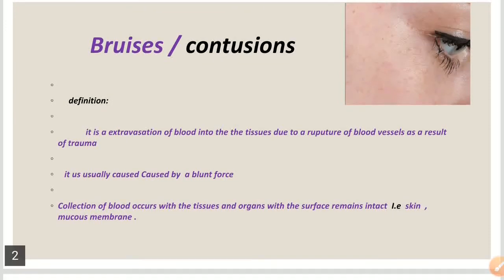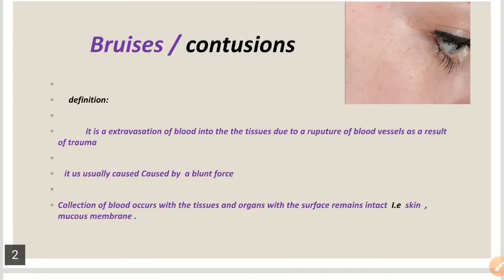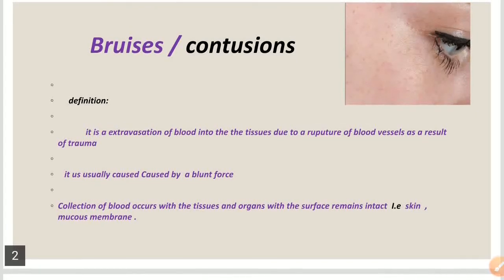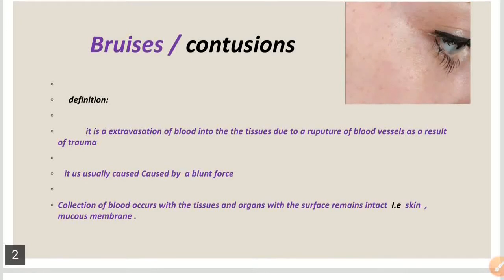The first one is a rupture of the blood vessels, and the second one is a leakage or movement of the blood from the blood vessels and its accumulation in the tissues to form a bruise or a contusion. The blood vessels which rupture and cause the bleeding or hemorrhage within the tissues are usually capillaries, but they may be venules or arterioles.